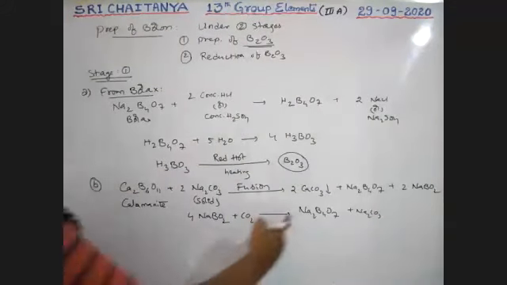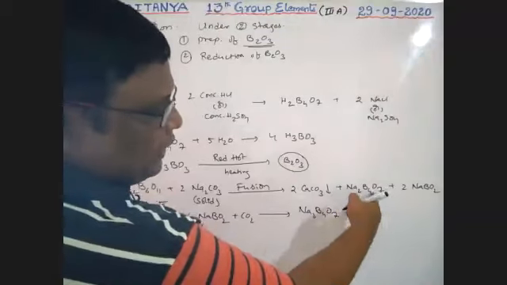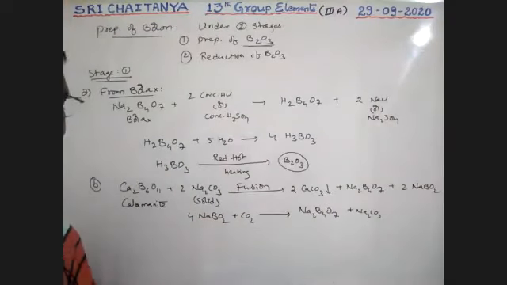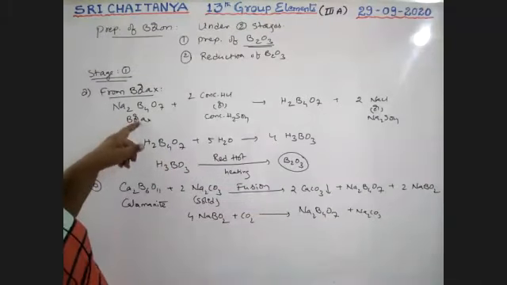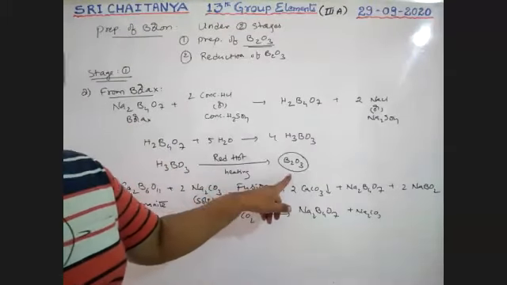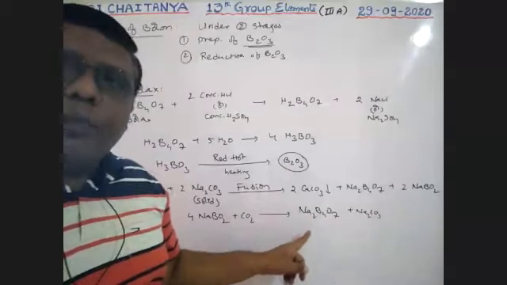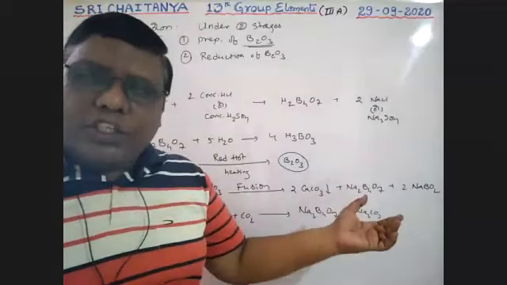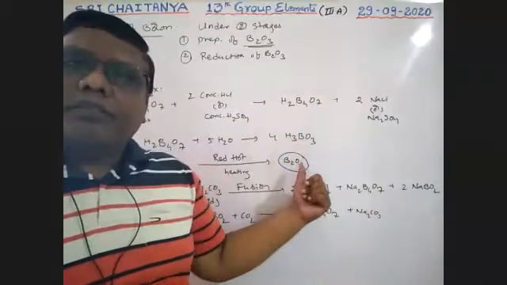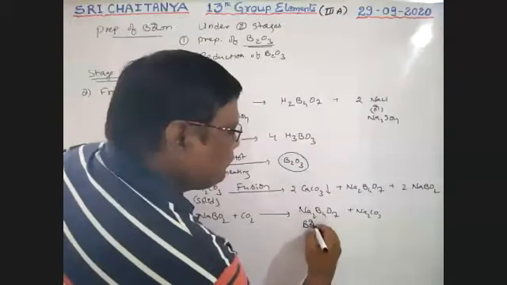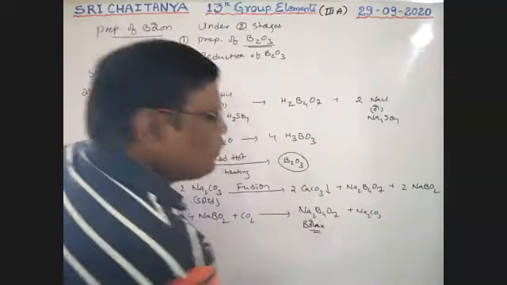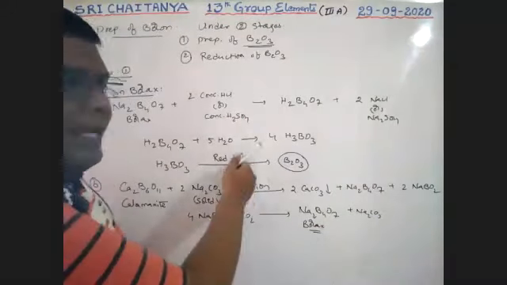So altogether the sodium metaborate is converted, and Na2B4O7 is formed, which is nothing but borax. From borax, we can prepare B2O3 like this, by using Na2B4O7.